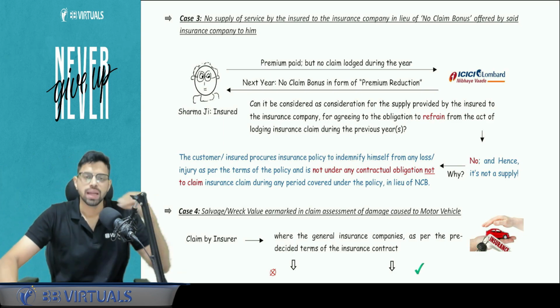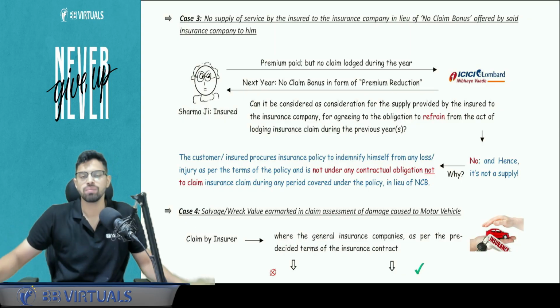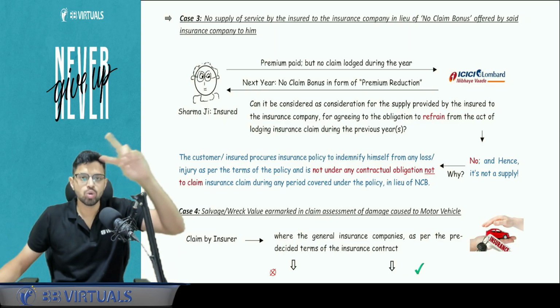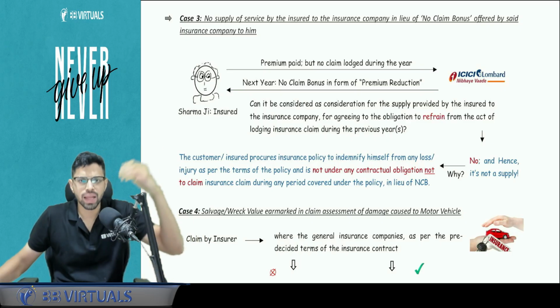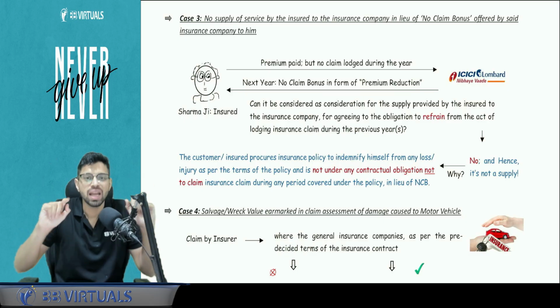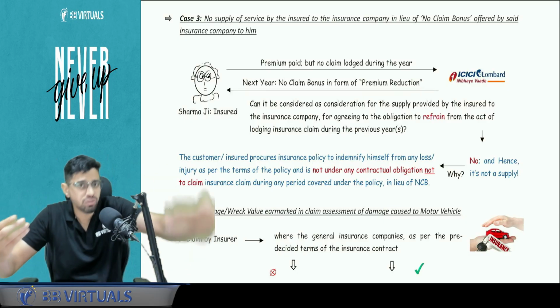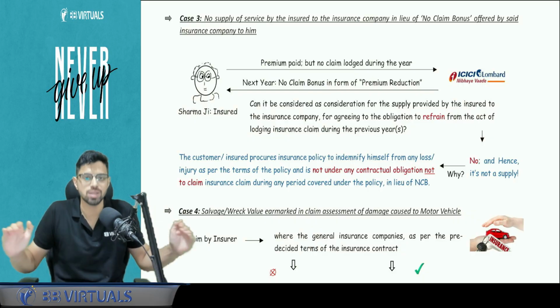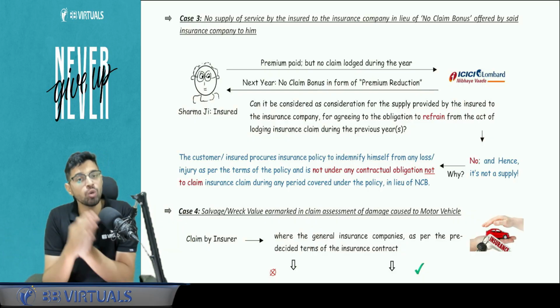What is no claim bonus? Next year it says, Mr. Siddhesh, instead of the 10,000 premium that you were supposed to pay, you can pay us 8,000. So that 2,000, is it any form of a consideration? That 2,000 earning, kind of a benefit for me, is it a consideration? Am I giving any service to ICICI Lombard against which I am earning no claim bonus? Answer is no, because I was not under contractual obligation not to make any claim.